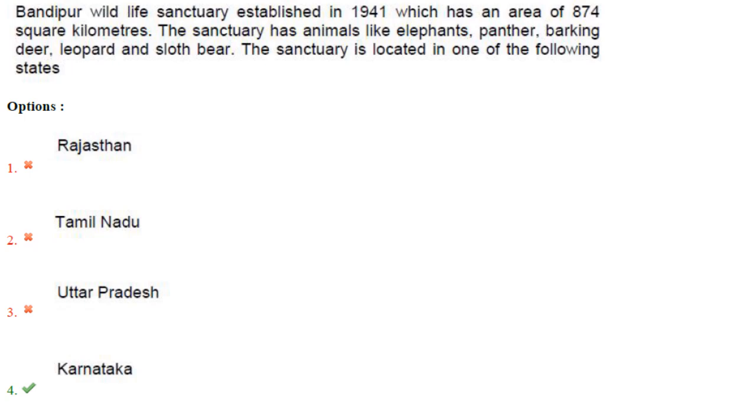Then Bandipur Wildlife Sanctuary, established in 1941, which has an area of 874 square kilometers. The sanctuary has animals like elephants, panther, barking deer, leopard and sloth bear. The sanctuary is located in which of the following states? So the question is, where is Bandipur Sanctuary located? So it is located in Karnataka. Answer is option 4.